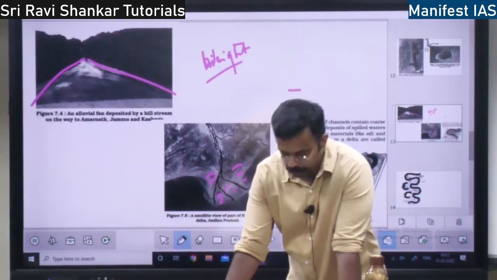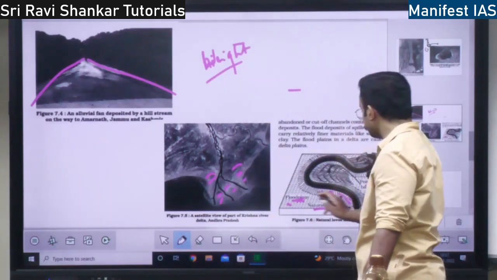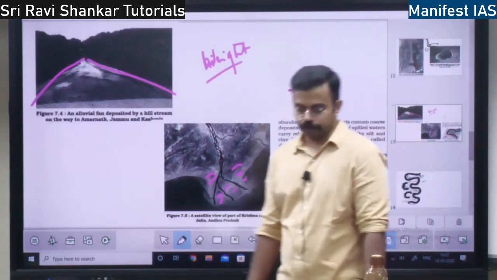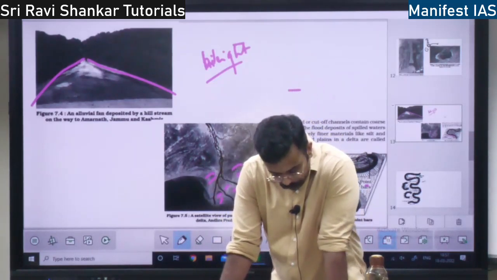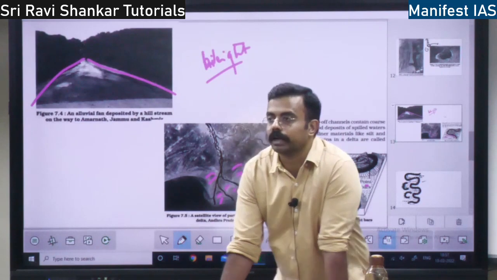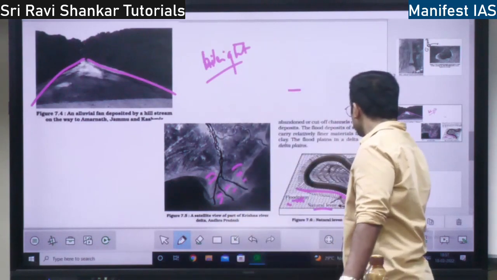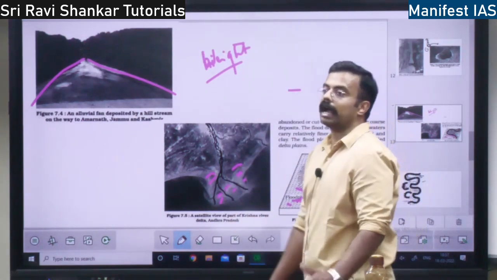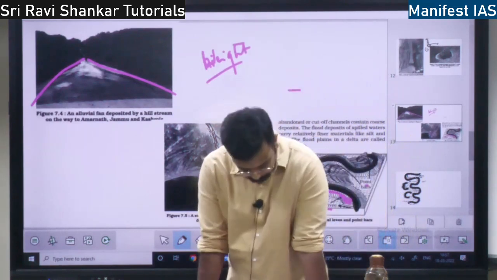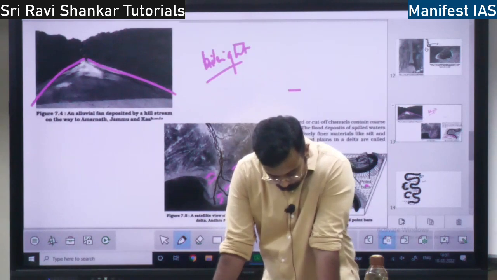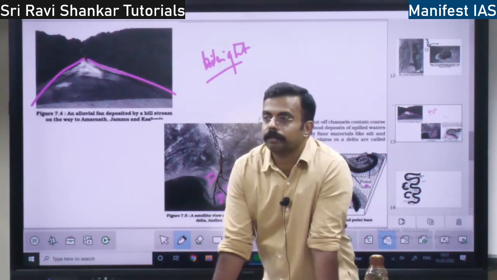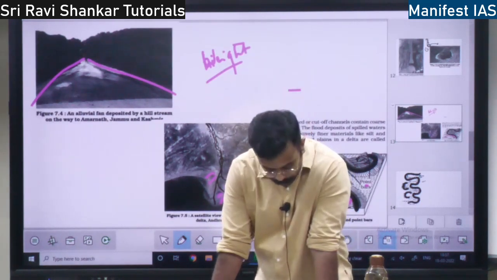What is a natural levee? The boundary of the river is called a natural levee. Natural levees are found along the banks of the river. It is like a dam next to the river. So they are parallel ridges across next to the river.